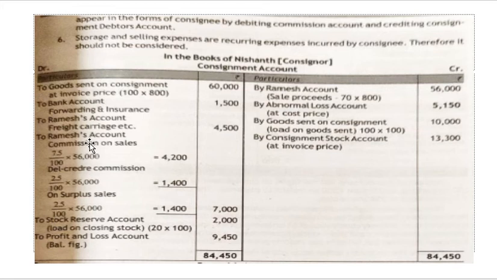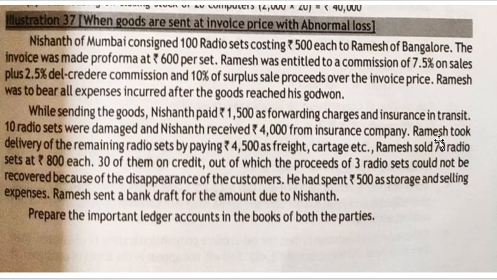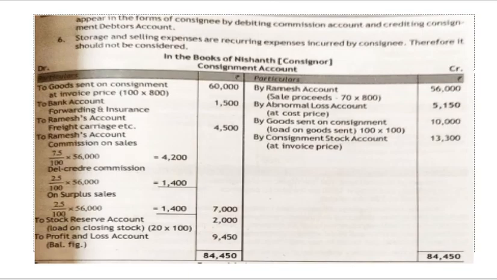Then commission of Ramesh. Commission will be calculated on what? On total sales. Who is selling the goods? Consignee. So by Ramesh account, sales proceeds. You have in the question the sales proceeds given, 70 radios at rupees 800. So 70 into 800 will give you 56,000. On 56,000, 7.5% is your ordinary commission, where you'll be getting 4,200. Then del credere commission is 2.5%. So on 56,000, 2.5%, you'll be getting 1,400.